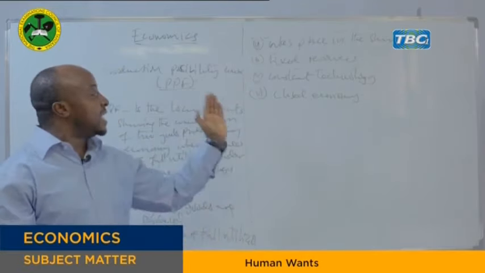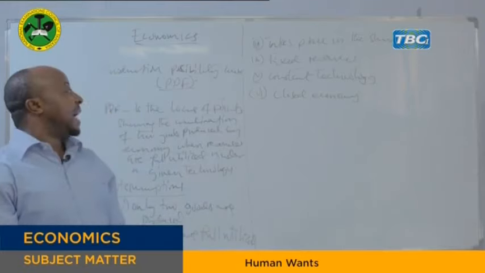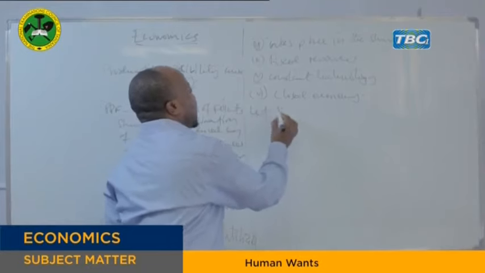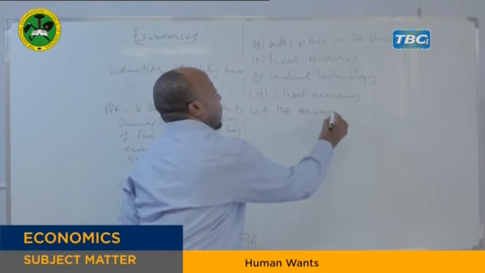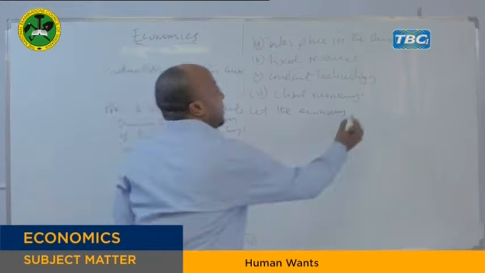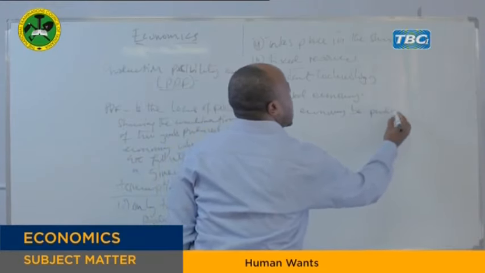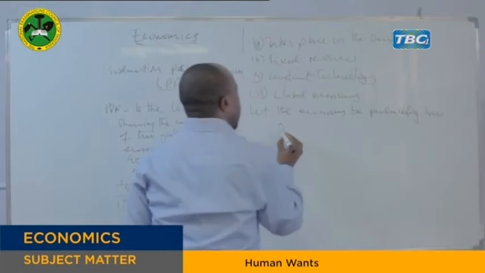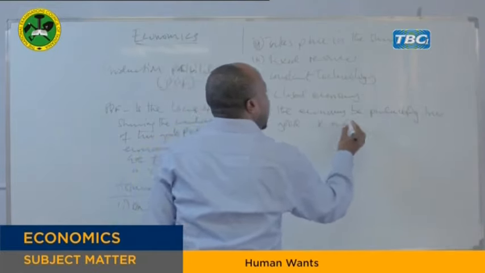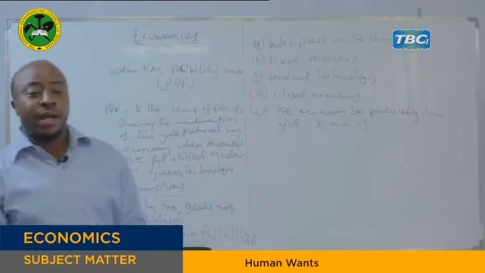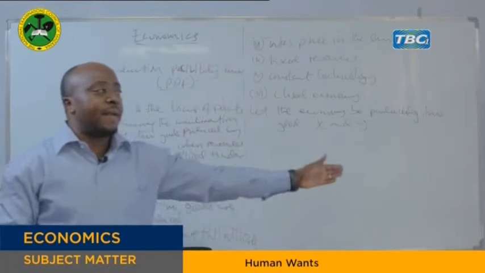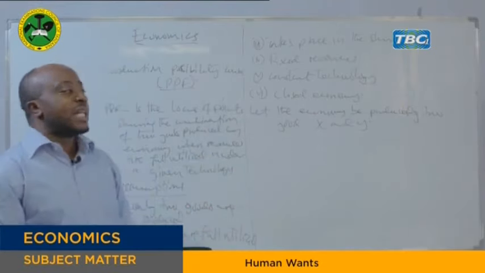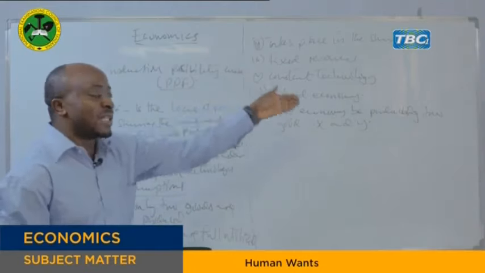So we assume that there is no international trade. Now this is the PPF. Now let the economy be producing two goods, X and Y. These are goods produced by the economy. Two goods, X and Y. We want to see how the economy can balance to produce these two goods. Then you relate the economic problems we have discussed previously.